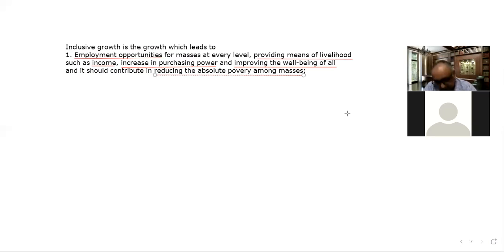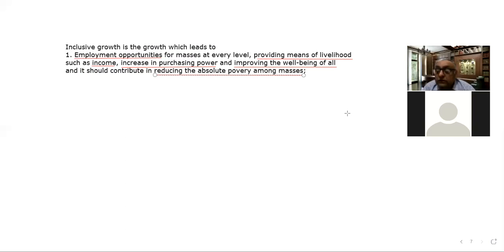The level of absolute poverty is that minimum threshold level of income which is required to meet the basic necessities of life. And the persons living below that are absolutely poor, who are not even managing to meet their basic necessities.